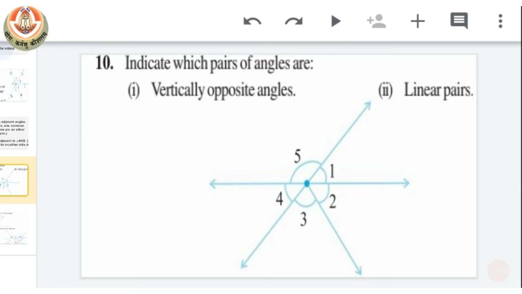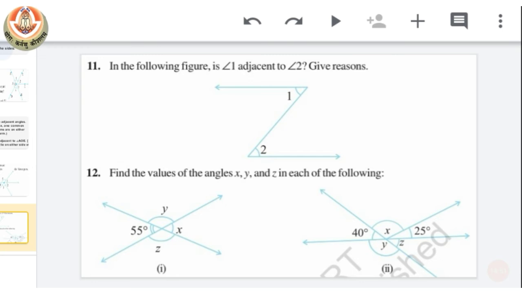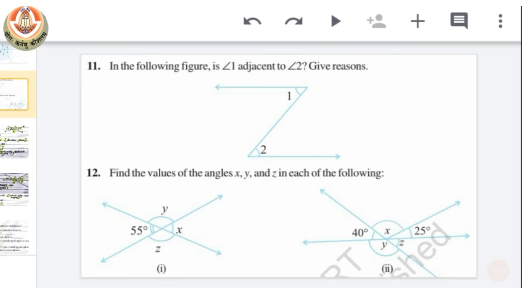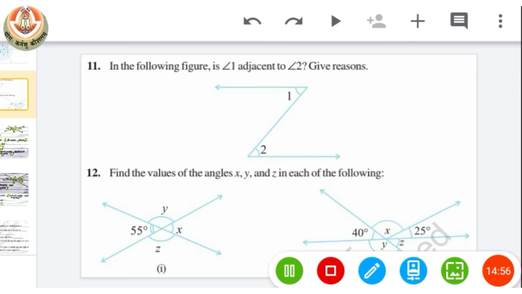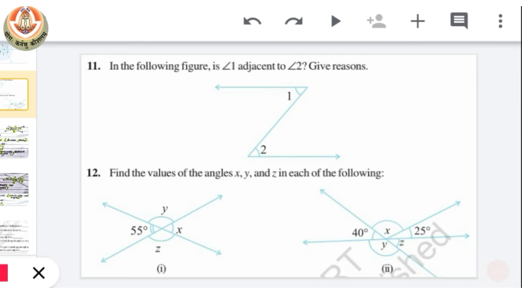Okay, so let's move on to question number 11, which is: in the following figure, is angle 1 adjacent to angle 2? We have to answer whether angle 1 is adjacent to angle 2 or not, and we also have to give a reason. Okay, now first of all recall the conditions for adjacent angles.